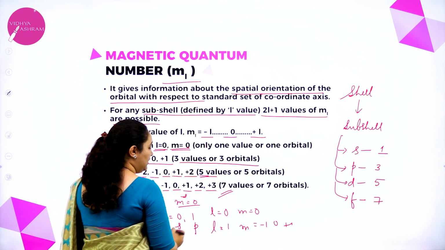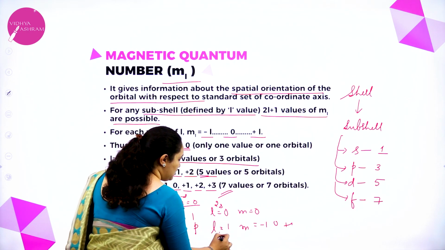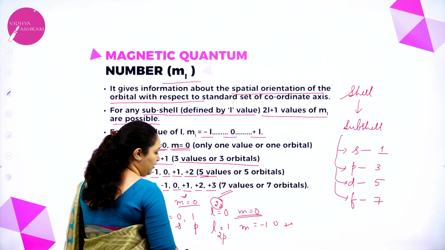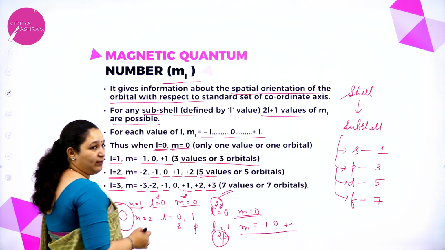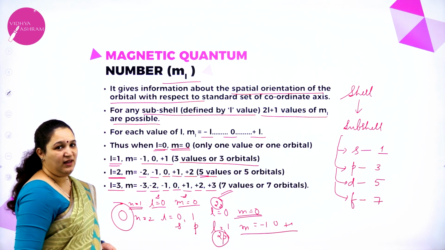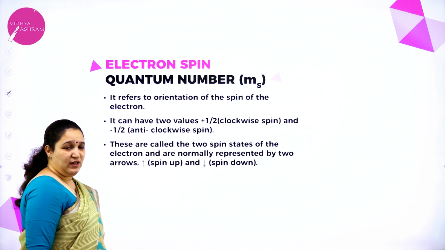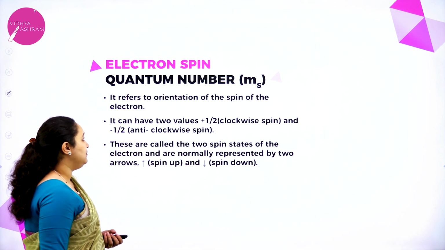That means for the second shell, this is the 2s subshell, this is the 2p subshell. In the 2s subshell there is one orbital, in the 2p subshell there are 3 orbitals, and more about that I will explain in the coming slides. Okay. So next we will see about the electron spin quantum number.